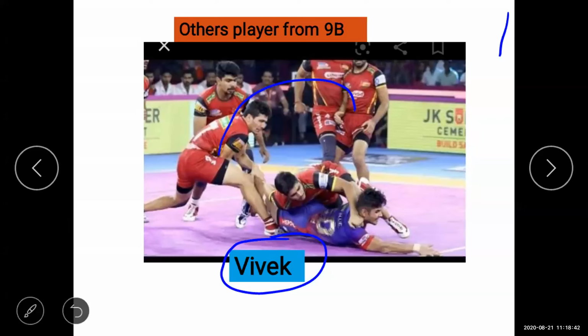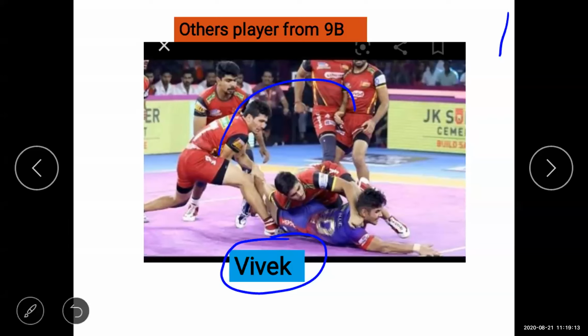The same thing happens, the basic rules: he has to touch the players and return back to his own ground. So Vivek entered the opposition ground and he touched all the players. Only the last three players from 9th B are left over there, and he has to return back.